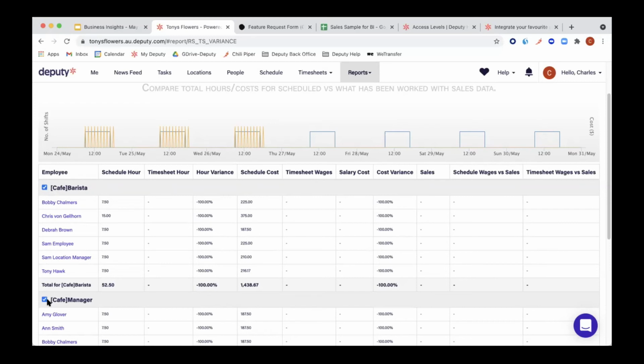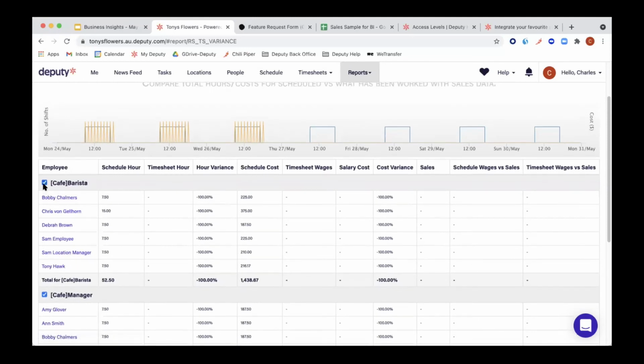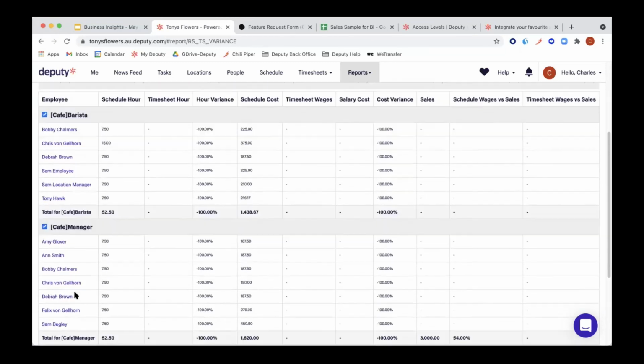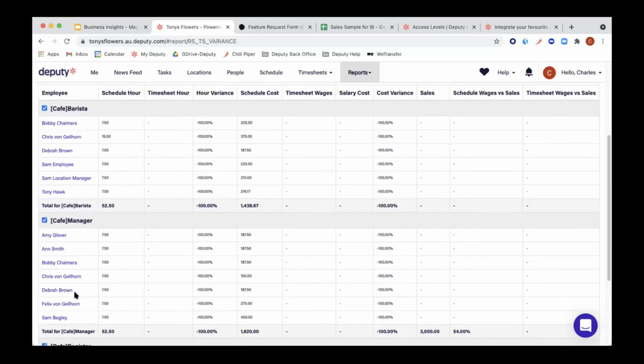If you remember at the beginning of the Q&A, I said you can attach the sales data to a specific area. So if you choose the cafe manager for it, you would only have sales data in that cafe manager area. You would not have it in any of the other ones. If you create a specific sales area for it, then you would only have the sales data in that sales area, not in all the other ones. This is where that comes into play.